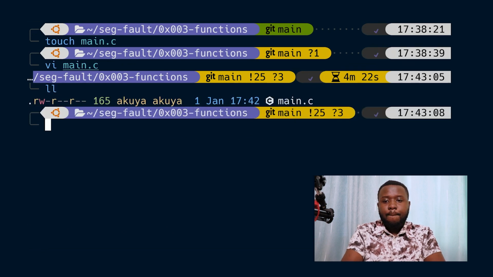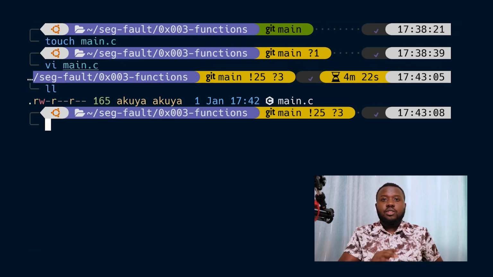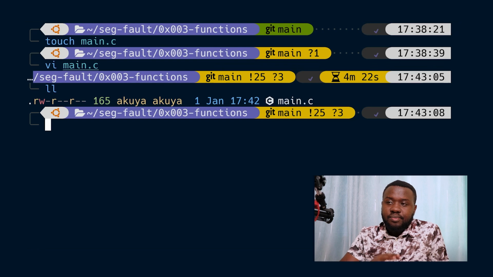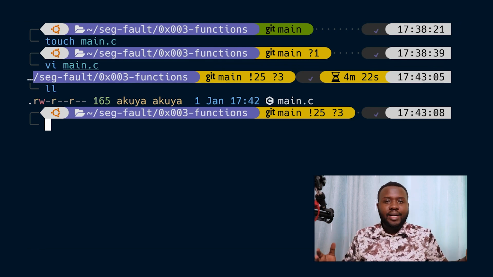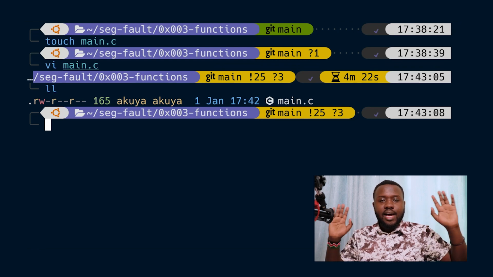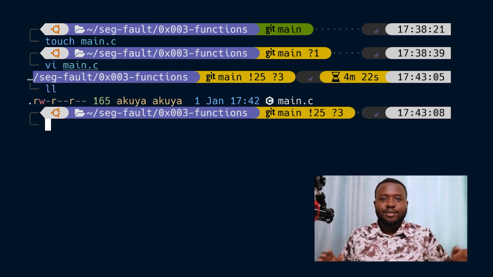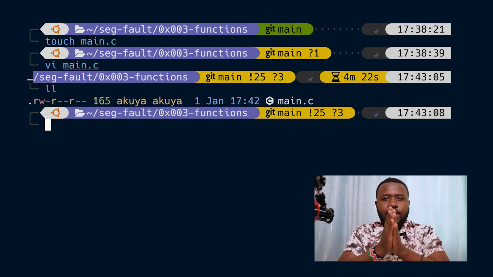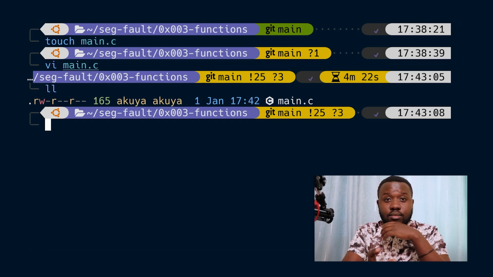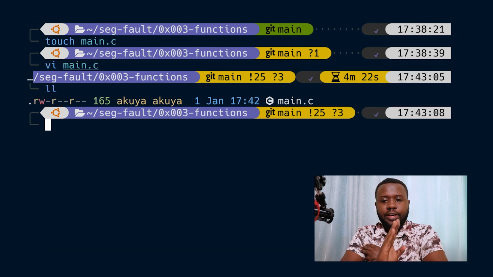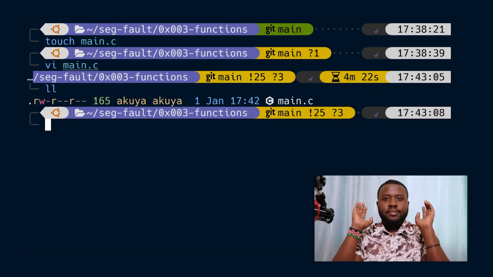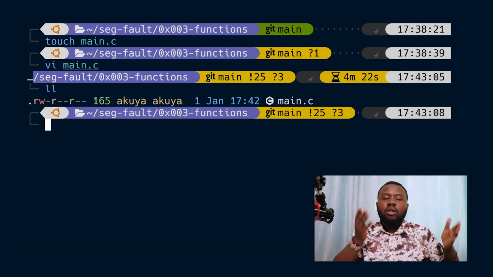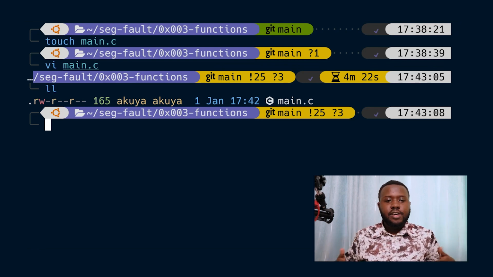As you can see right now, we only have the main.c file. Before we start using a function, we have to declare it. Declaring a function is just letting the compiler know that, hey, this function exists. I exist. My name is here. This is what I do. Now, you could declare your code directly in your C source code file, the files that end with a .c. But I declare my functions in a header file. It helps me organize, and I can declare all my functions in one file and just import that file whenever I need to use my functions.